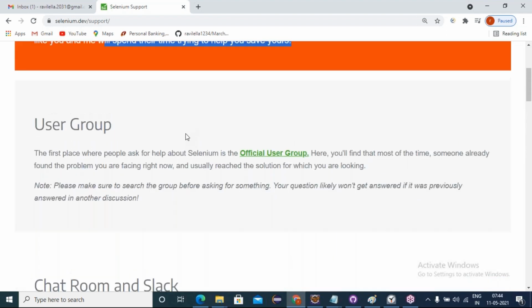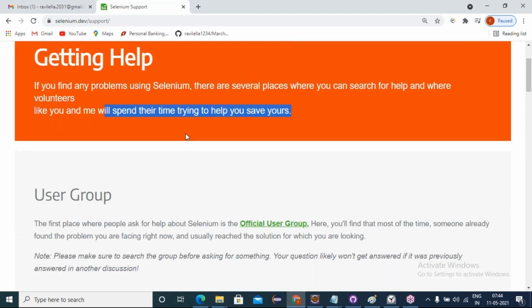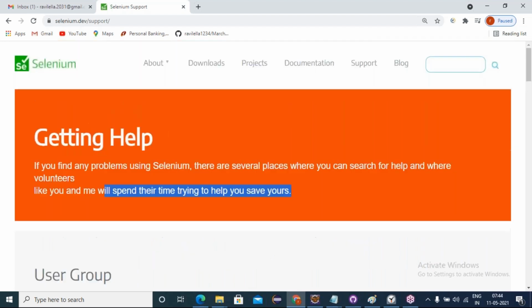Support for Selenium is going to increase aggressively day by day, because everyone like you and me is contributing. We are putting in efforts developing libraries and growing Selenium day by day. You also can contribute some libraries, friends. You also can sponsor Selenium. Yes, there are some sponsors in Selenium.